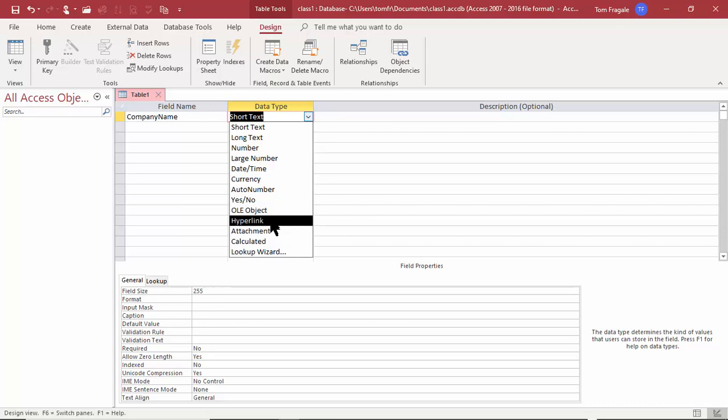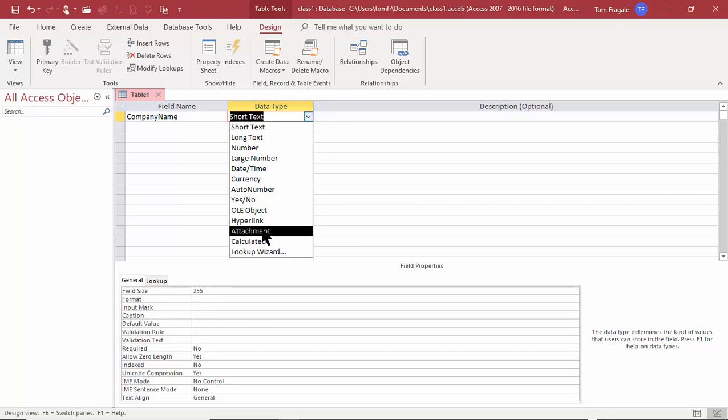The newer ways to do it are the next two. So a hyperlink can be a website name or an email address or a file name. The other one would actually capture the entire file into the Access database and make the database much bigger. This one would just be the file name. And then when we click on that file name, it would open up that file in the other program. So this is a much more efficient way to maybe point to a file or a picture of another data type.